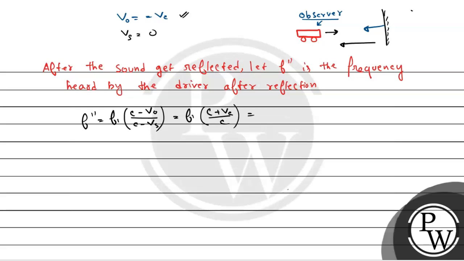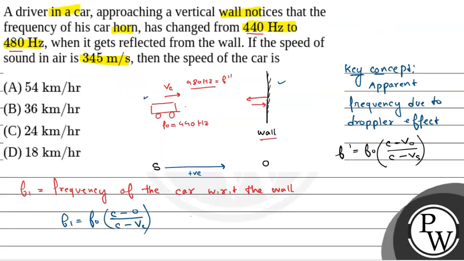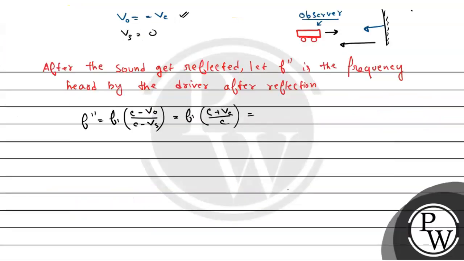Right. Now F1 का value हमने निकाला, that is F0 into C by C minus VC. So this equals to F0 into C by C minus VC into C plus VC by C. Right.